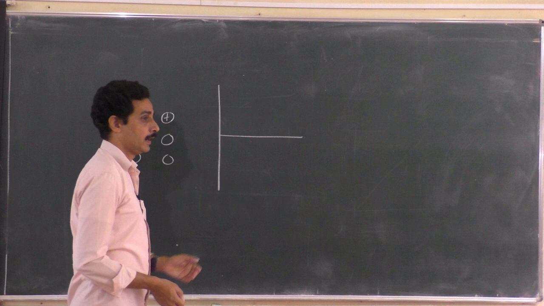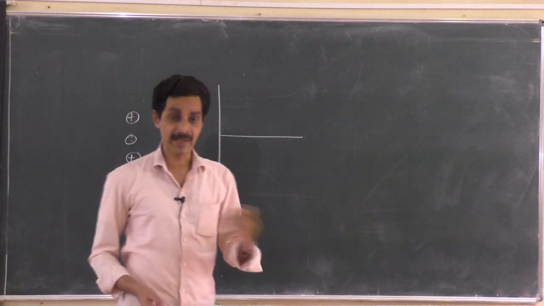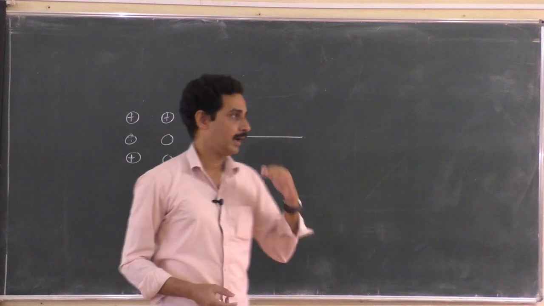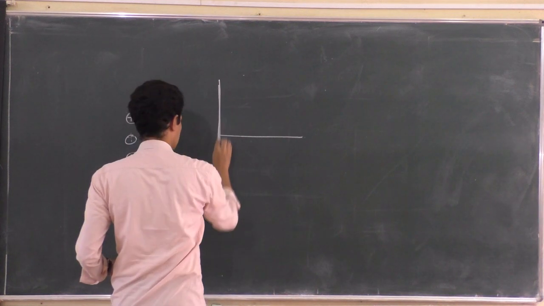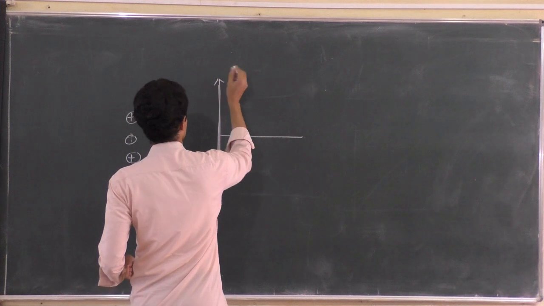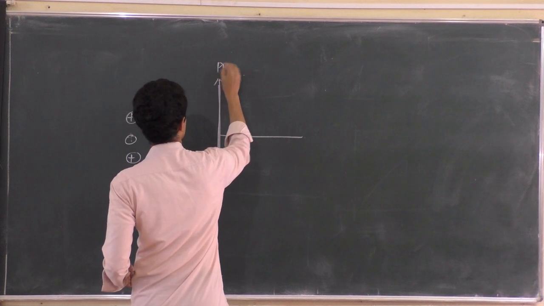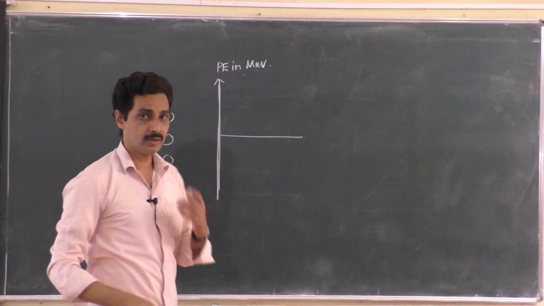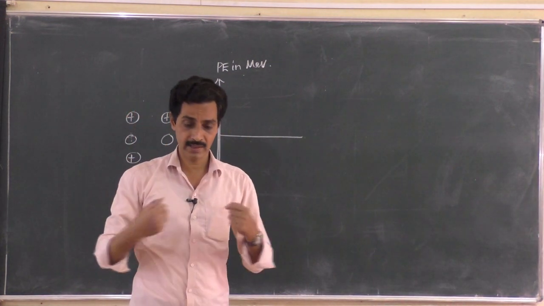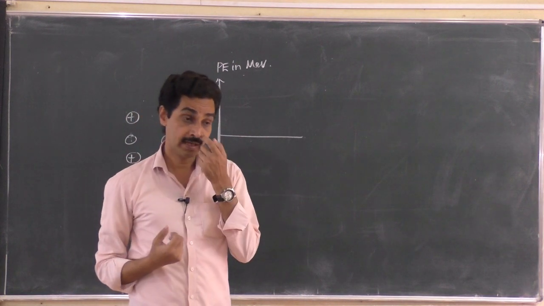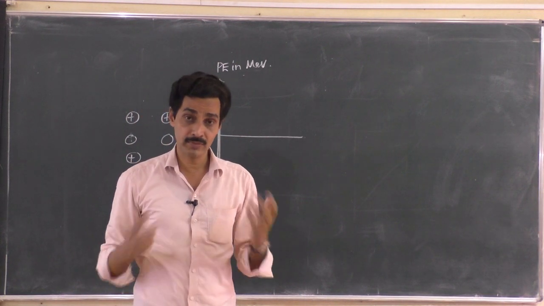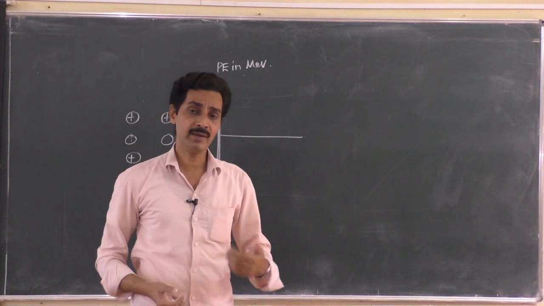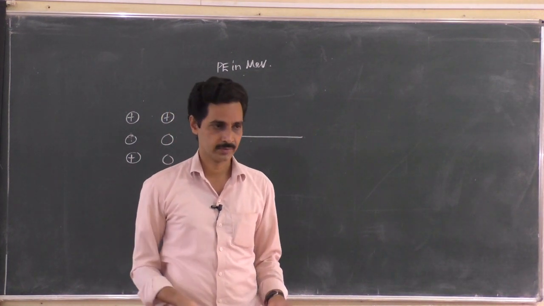And now I will write the energy, the potential energy, when they are held separated and far away and very close. I will write the energy in the million electron volt range. So potential energy in million electron volt. I want negative energy also, because you know that potential energy is negative when there is an attractive force between two nucleons. The electrostatic potential energy between two protons will be positive, but it is very small, because the electrostatic force is much weaker than the nuclear force.